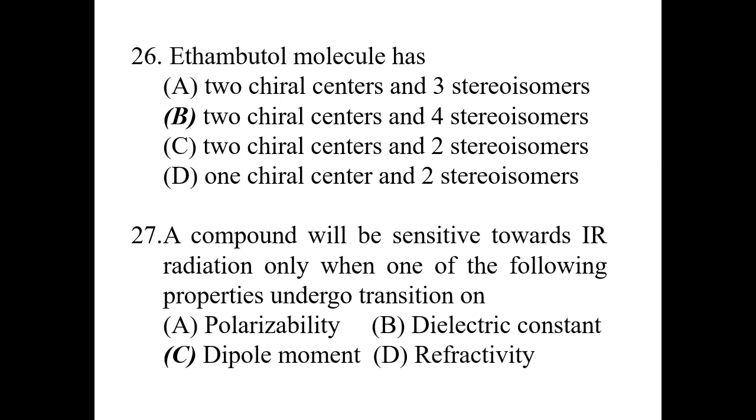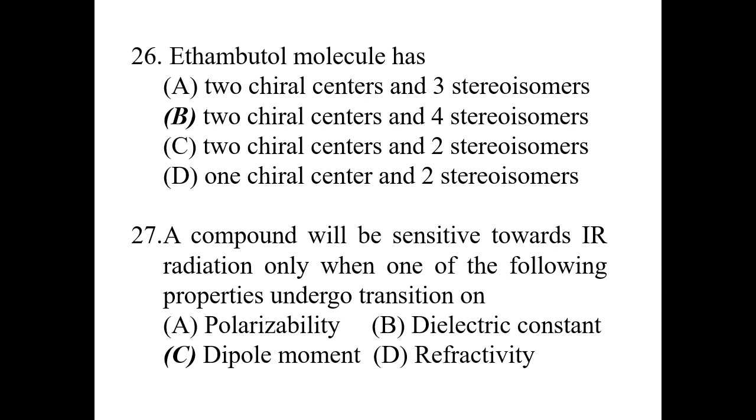Next, question number 26. Ethambutol molecules has. So ethambutol is an ethylene diamine derivative, with two hydroxyethylene groups present there. If you find the structure of ethambutol, you will find only 2 chiral carbons. So look at here, all options have 2 chiral atoms, option D has 1 chiral atom, but the others have 2.